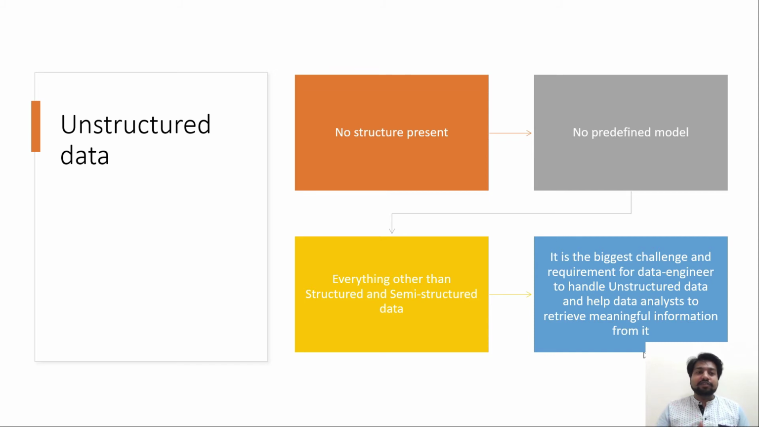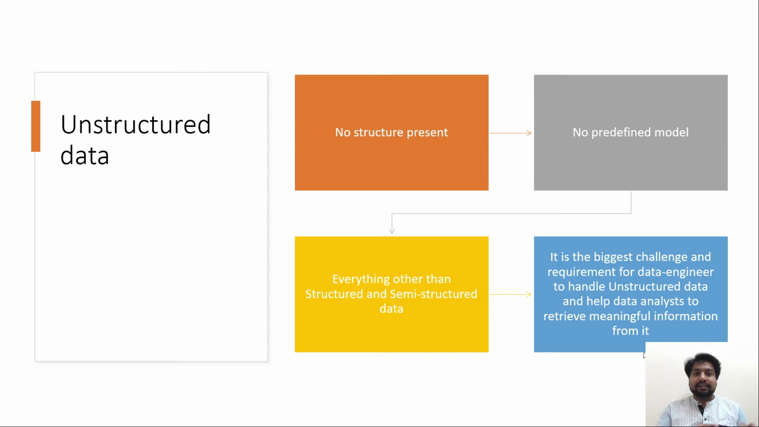Then comes the unstructured data. Everything left after structured and semi-structured is unstructured data. There is no structure at all over there. For example, videos, Netflix videos, YouTube videos, or the phone calls that we make all come under unstructured data. The biggest thing is that it is very versatile. How is it versatile? It can be edited at any point of time.